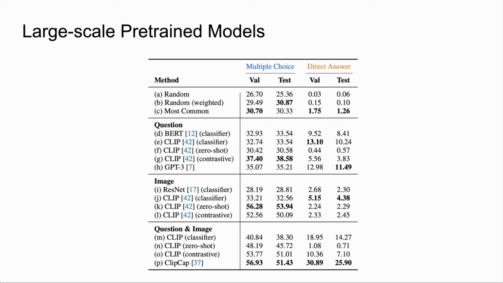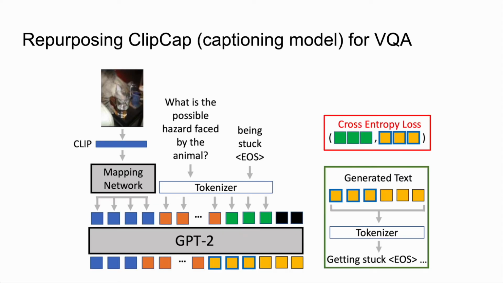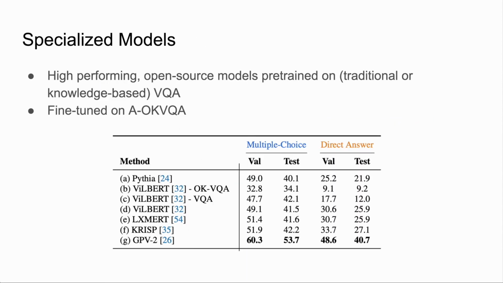Please refer to our paper for a comprehensive evaluation of large-scale pre-trained or foundation models. We test these models, such as CLIP and GPT-3, in a number of settings, where the model is provided just the question, just the image, or both the question and image. We find that most of these models underperform on our task, especially in the direct answer setting, where the model is not provided multiple choices. Of these models, the highest performing is ClipCap, which maps CLIP image features as prompt tokens for GPT-2. This model is adapted from an image captioning setup. It is instead provided questions and expected to generate answers.